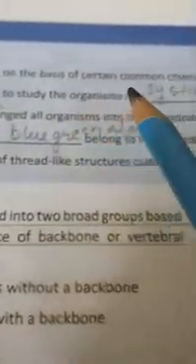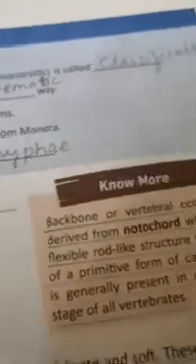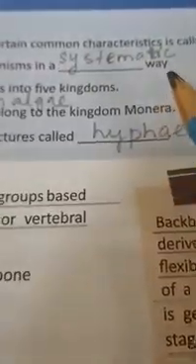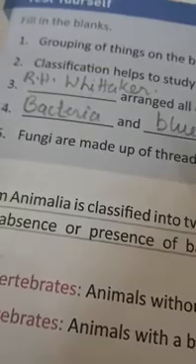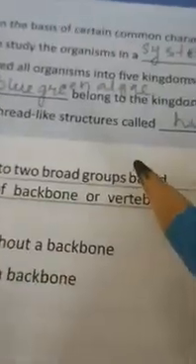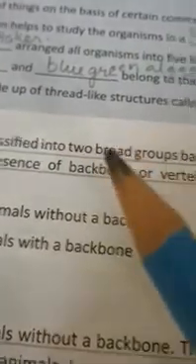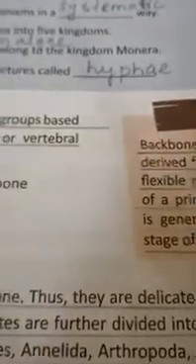Now see this, fill in the blanks. Grouping of things on the basis of certain common characteristics is called classification. Classification helps to study organisms in a systematic way. Third, R.H. Whittaker arranged all organisms into 5 kingdoms. Fourth, bacteria and blue-green algae belong to the kingdom Monera. Fifth, fungi are made up of thread-like structures called hypha.